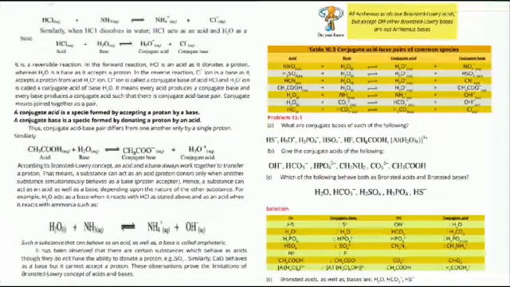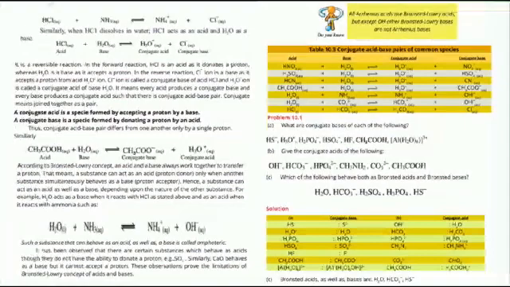HNO3 is an acid. How? Because it can donate a proton. H2O is a base because it has the ability to accept a proton. H3O positive is a conjugate acid because it is formed by accepting a proton by a base.